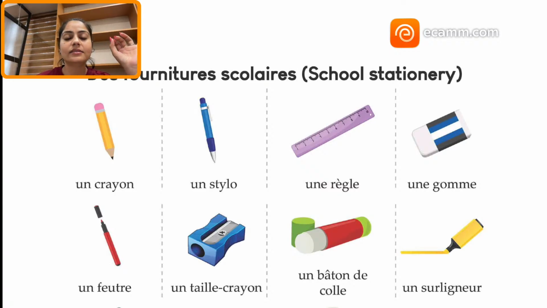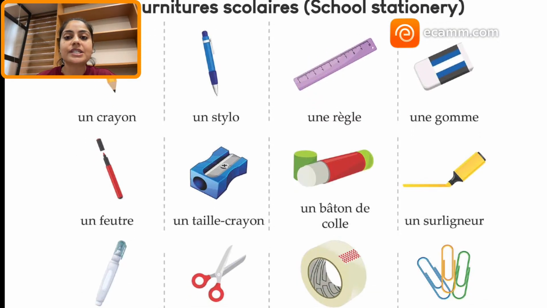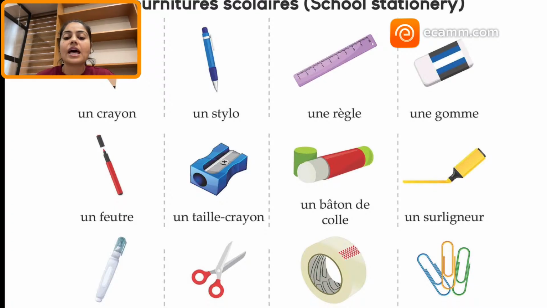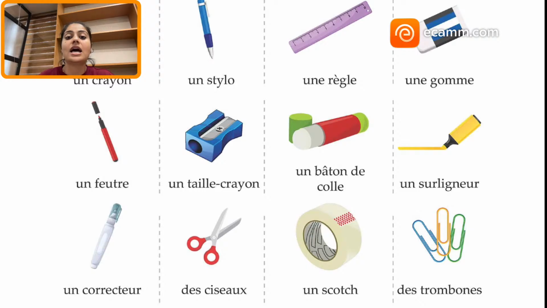Une règle, that is scale. Une gomme, un feutre, sketch pen. Un feutre, un taille-crayon, un bâton de colle. Un bâton de colle.